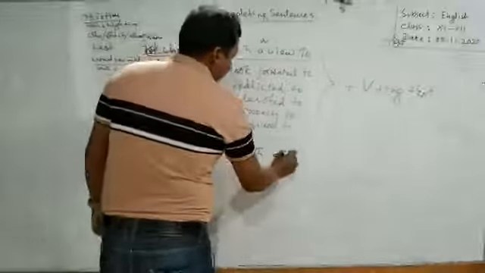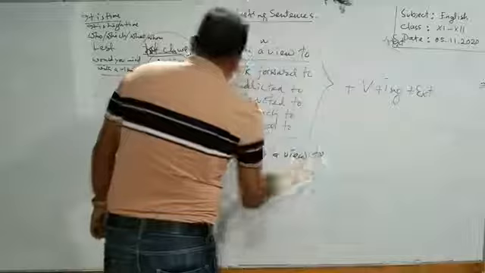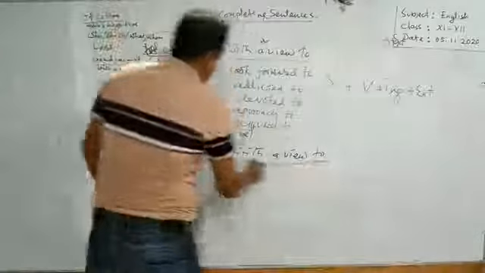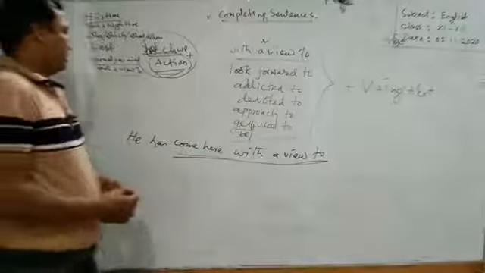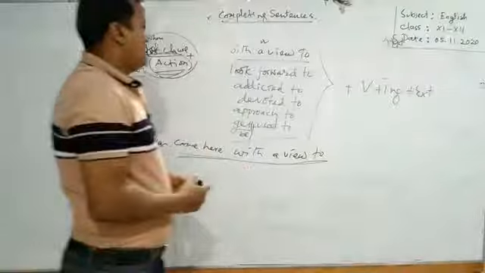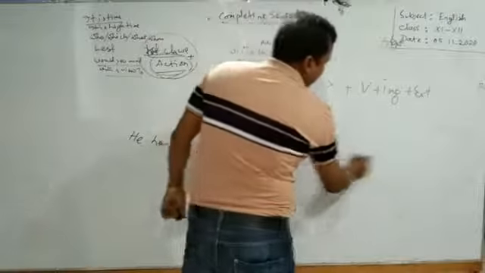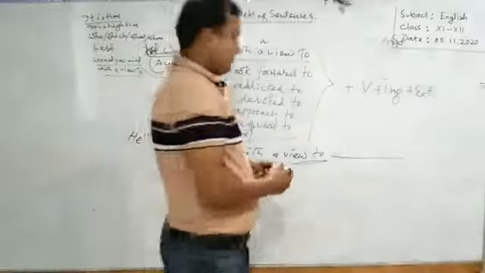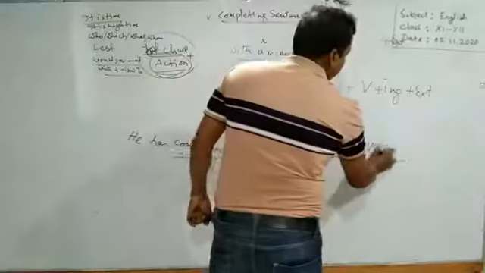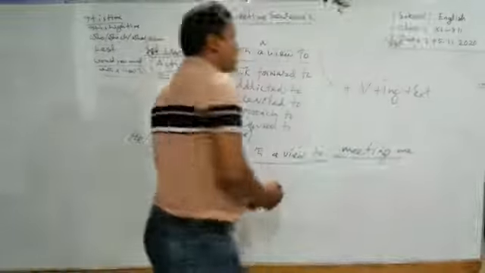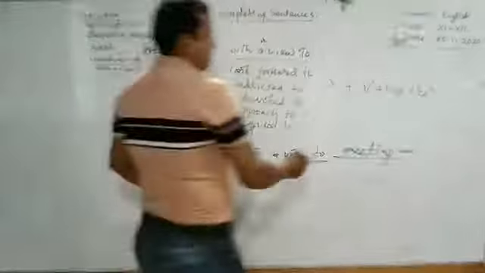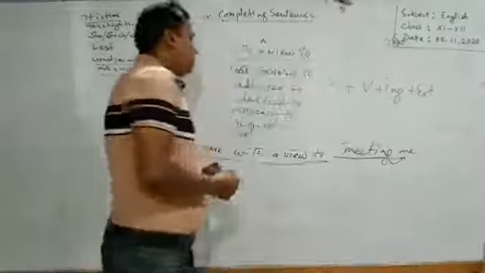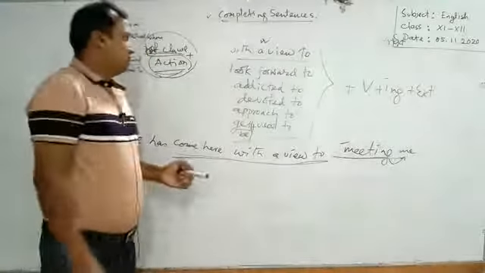So in such a way we get them in a sentence. He has come here with a view to. So there is a purpose of his coming here. What is his purpose? Suppose there is a gap, what do you have to use to fill the gap? Meeting me. Okay, learners, I have used here verb plus ing and then the object. In such a way we can complete the incomplete sentence most related to this phrase.